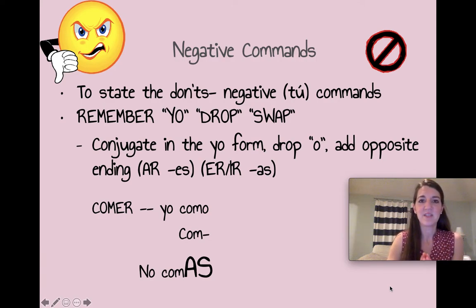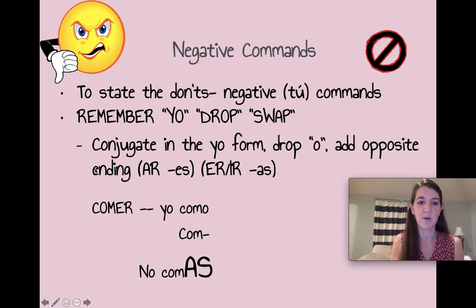All right, so in the last video, I told you the 3 things you want to remember when forming a negative command, or telling someone something that they are not supposed to be doing. The 3 important things were yo, drop, and swap. So if you look at the screen, start with the word no and then yo, drop, swap. Yo because we start in the yo form, drop because we drop the o, and then swap because we're going to swap the AR endings for the ER and IR verbs and the ER, IR endings for the AR verbs.